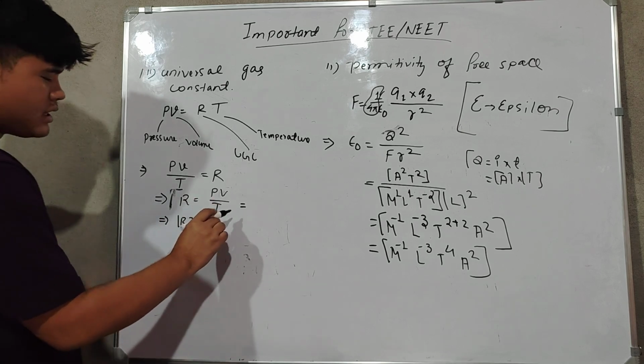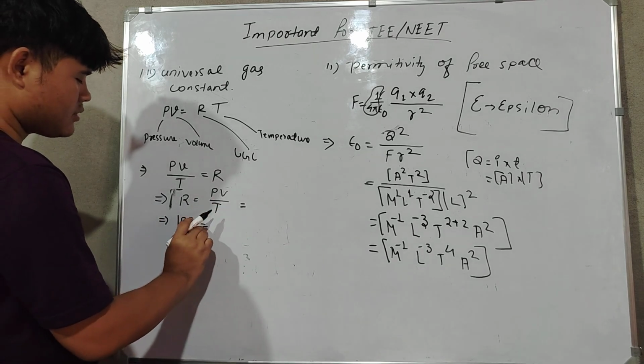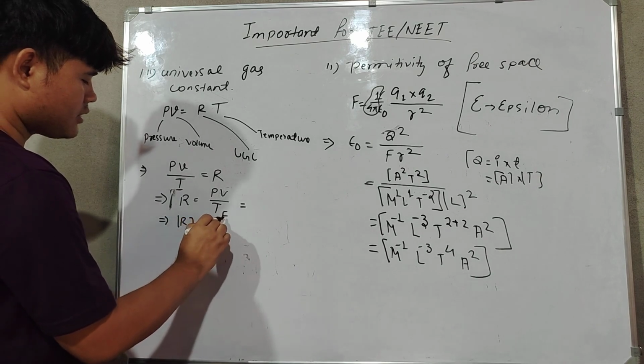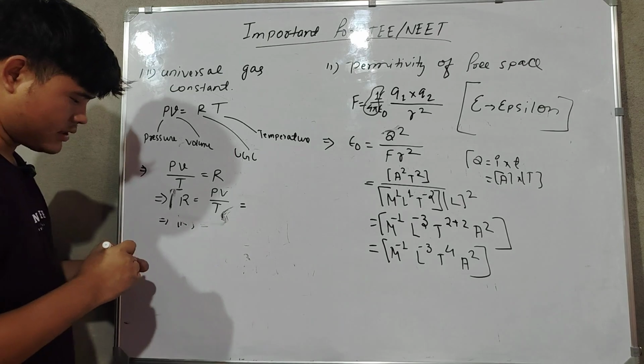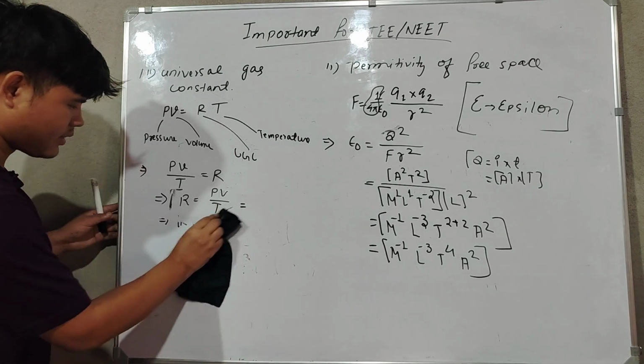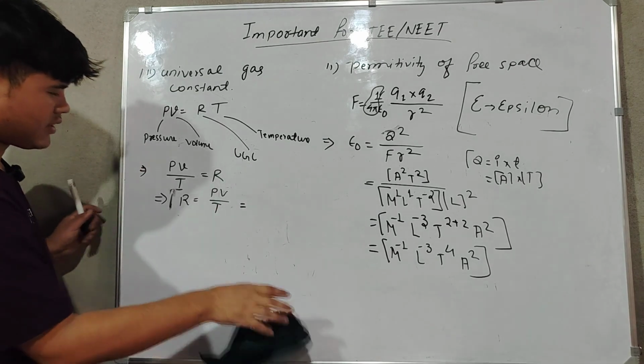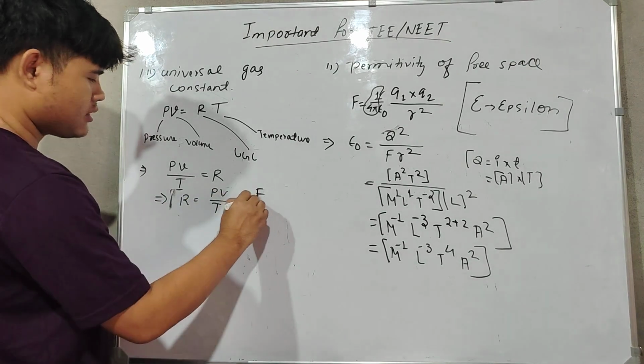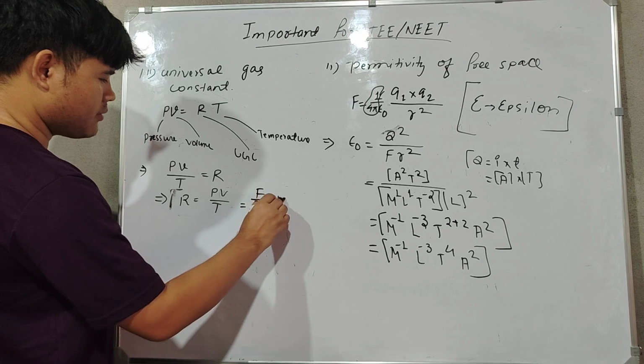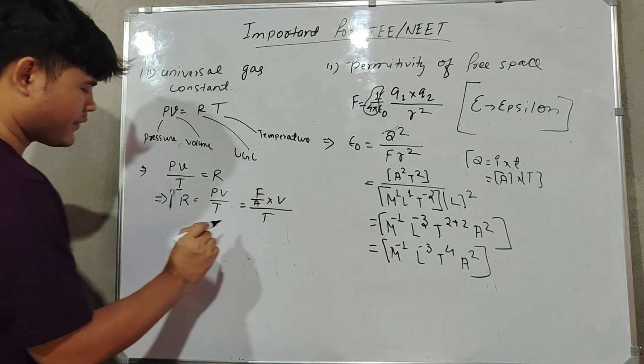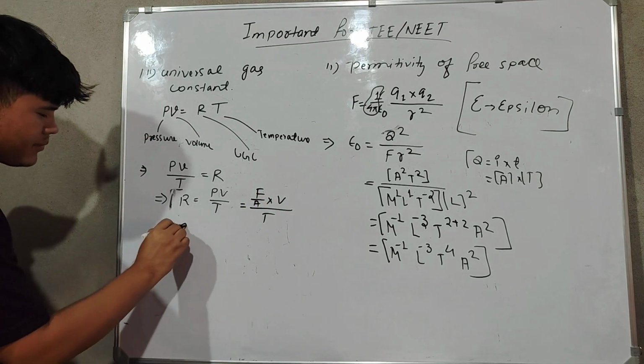Pressure formula is force per unit area, and then volume by T. Okay, let's put the dimension now.